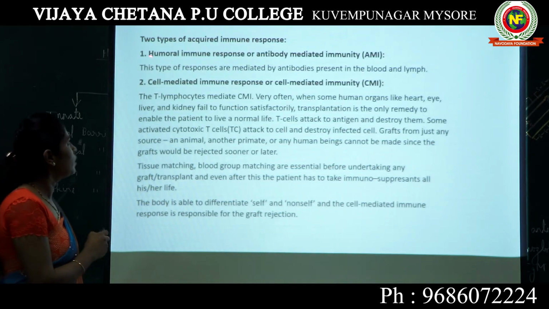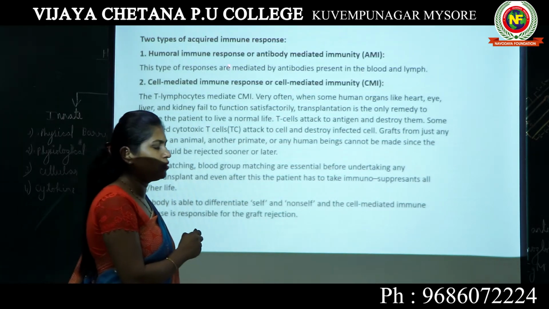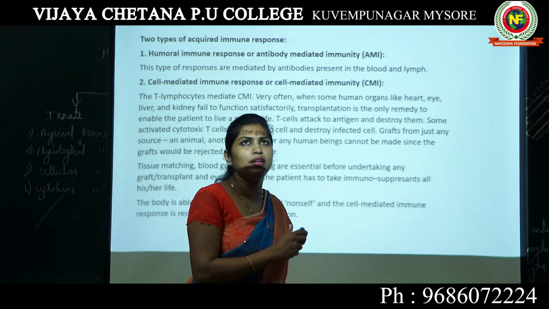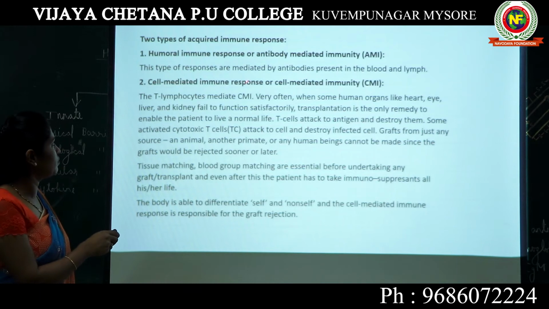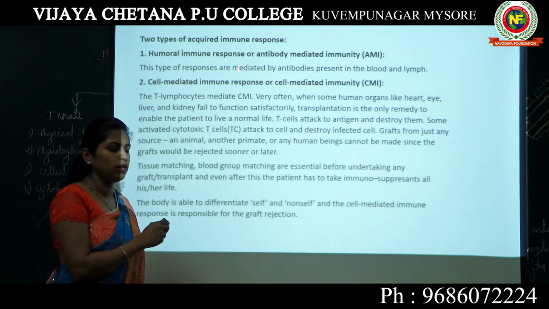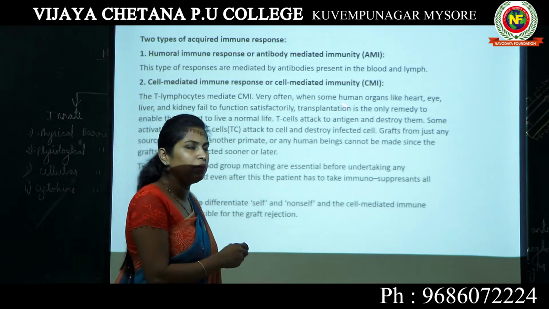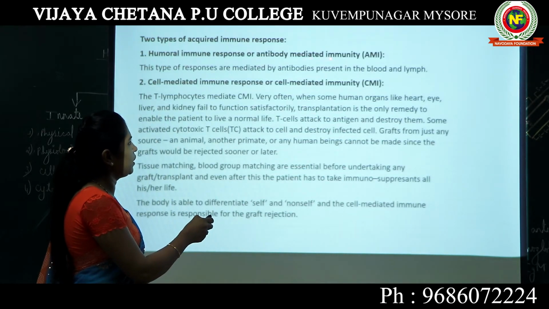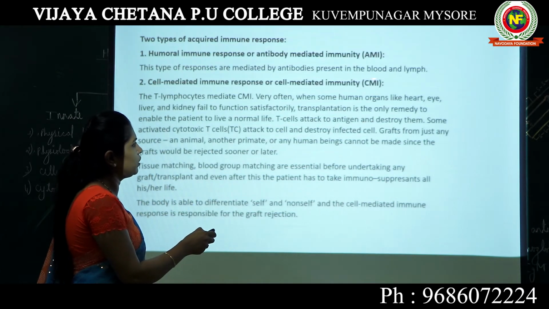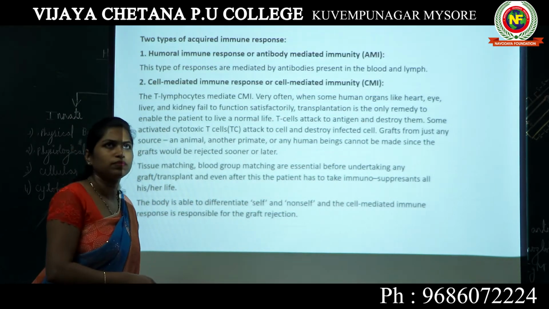One is known as humoral immune response or antibody mediated immunity. The second type of response is cell mediated immune response or cell mediated immunity. Generally we say antibody mediated immunity or AMI, and cell mediated immunity or CMI.